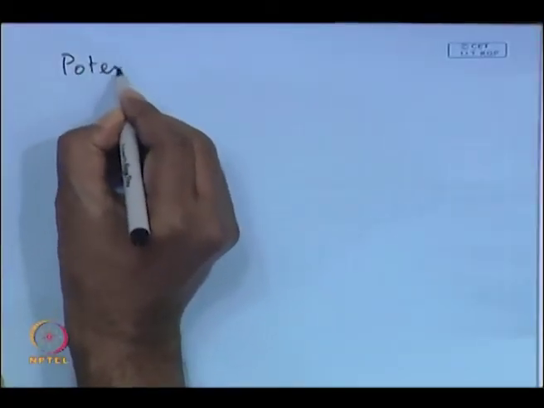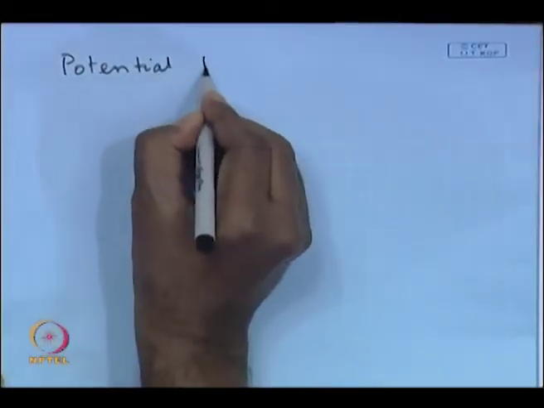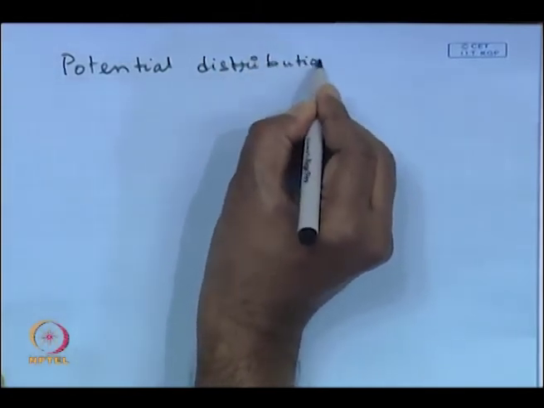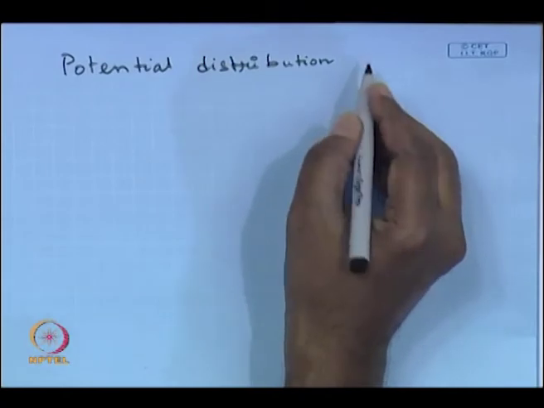Okay. So, now we have also seen the electric potential field distribution around the charged sphere. So, we will just take a look at it, and then we will continue our discussion and estimate the electrophoretic velocity under the influence of the external electric field. Okay. So, the potential distribution around the charged sphere is very important as far as our actual application is concerned.